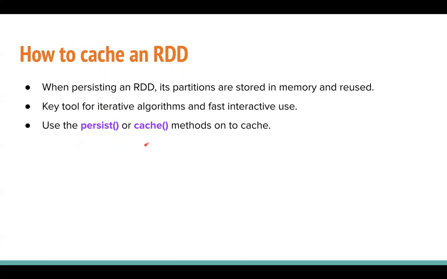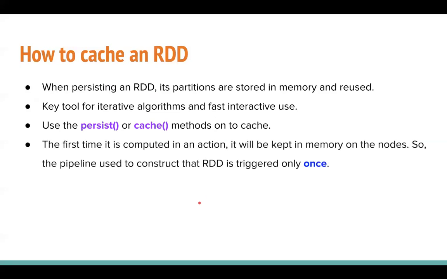Cache is a shorthand notation where you want to keep things only in memory. You don't have the flexibility to choose a different storage level, but both options are available to cache it. So cache is something like persisting only in memory, but when you say persist, you can choose a different storage level. What is the storage level? We will be discussing it in the upcoming slides.